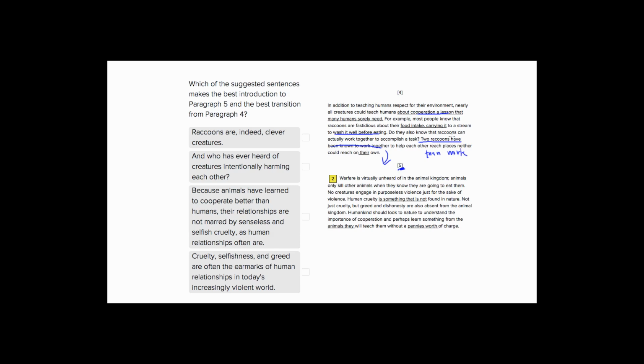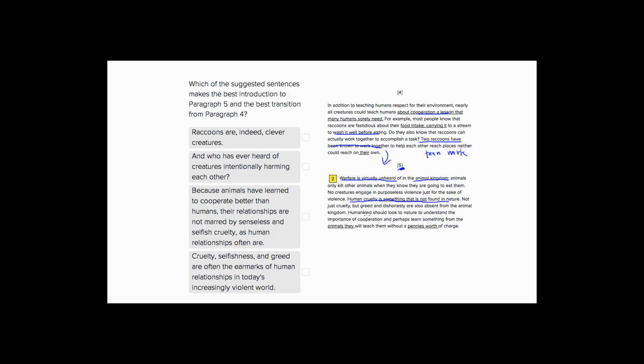So we want to lead out of this into paragraph 5. Let's see what paragraph 5 is about. Paragraph 5 says that warfare is virtually unheard of in the animal kingdom. Animals only kill other animals when they're going to eat them. No creatures engage in purposeless violence. Human cruelty is not found in nature. So we're providing a contrast between animals and humans.